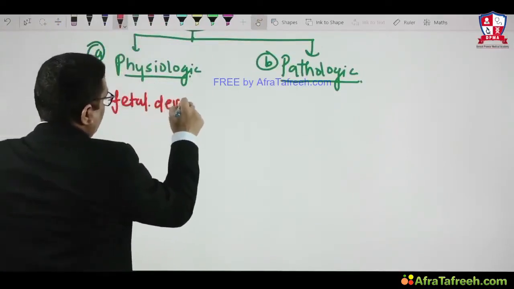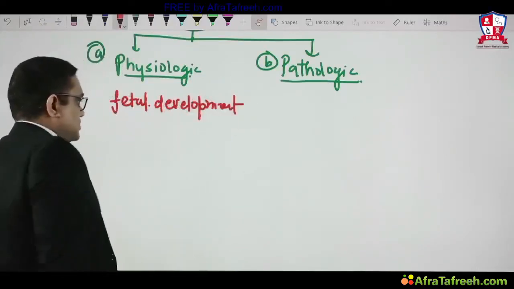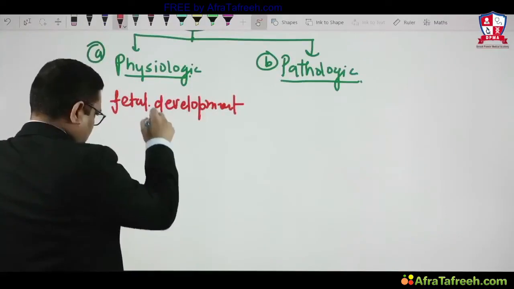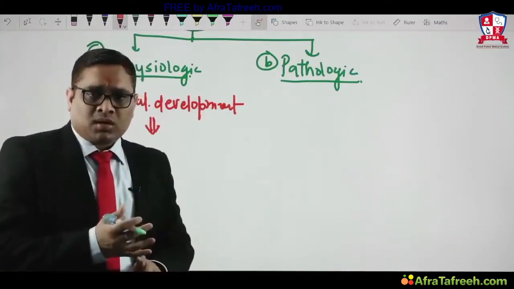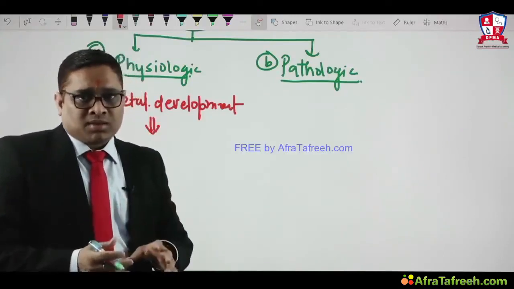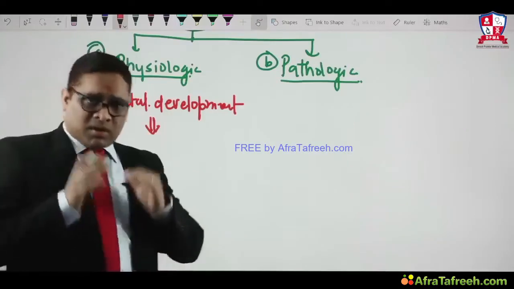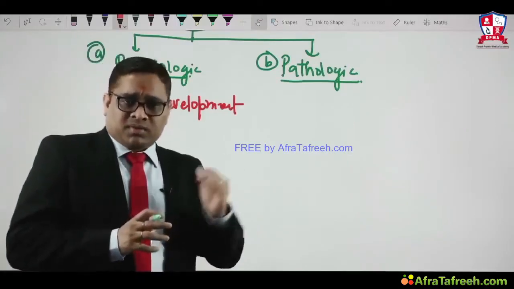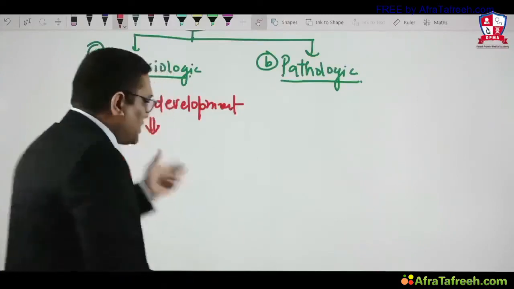During fetal development, there will be loss of the notochord and thyroglossal duct. So the thyroglossal duct and notochord are present during fetal development, but due to atrophy they slowly atrophy during the process of embryogenesis and they will not appear, right?